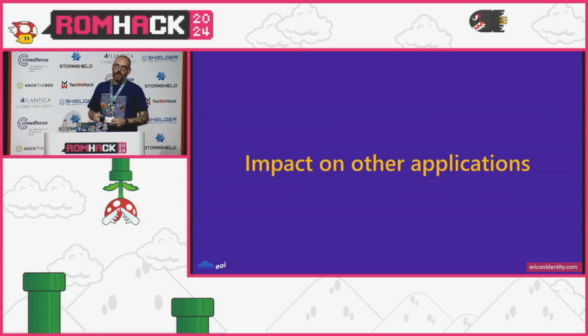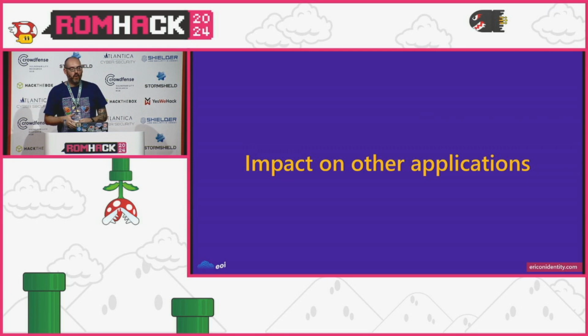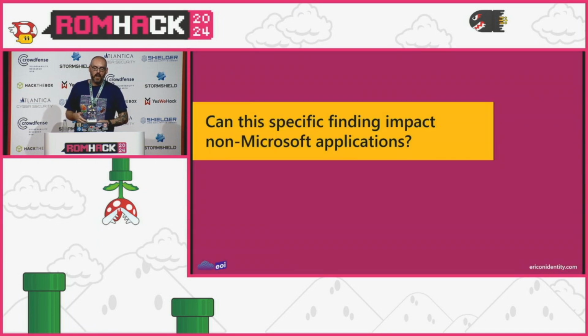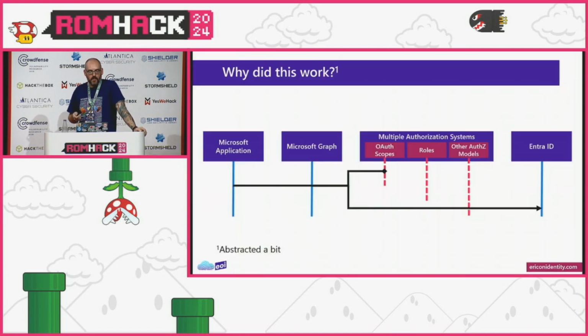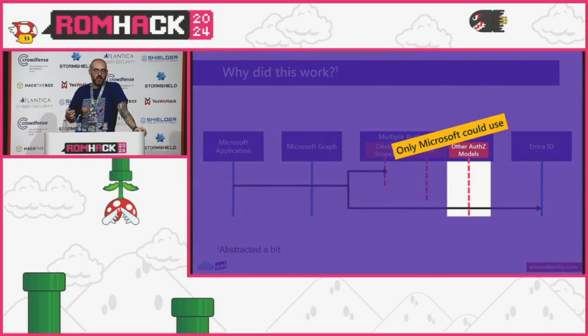So initially, when I gave this talk at Black Hat, or a variant of it, one of the biggest questions I was asked afterward was, can this finding impact non-Microsoft applications? Because if you're not an identity person, it could be hard to walk through this journey with me here. And the answer is no, because if we go back to this diagram, only Microsoft really knew about and could use these other authorization models. They're not exposed to us. We have no way of saying, yes, we want to use this hidden auth model.